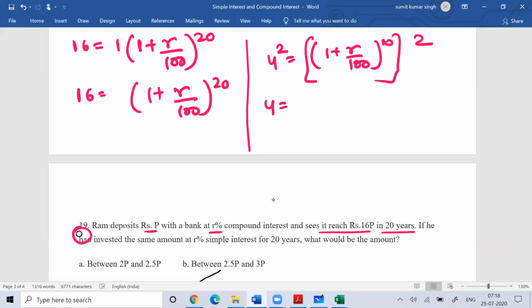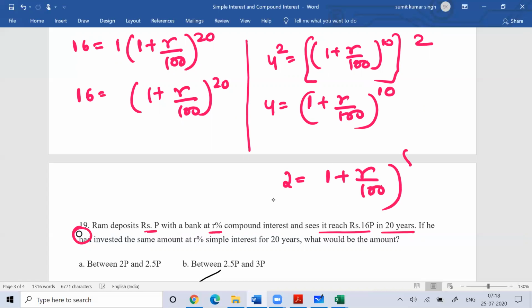So I can say 4 is equal to (1 plus R by 100) to the power 10. If I do square root on both sides again, I'll get 2 is equal to (1 plus R by 100) to the power 5.